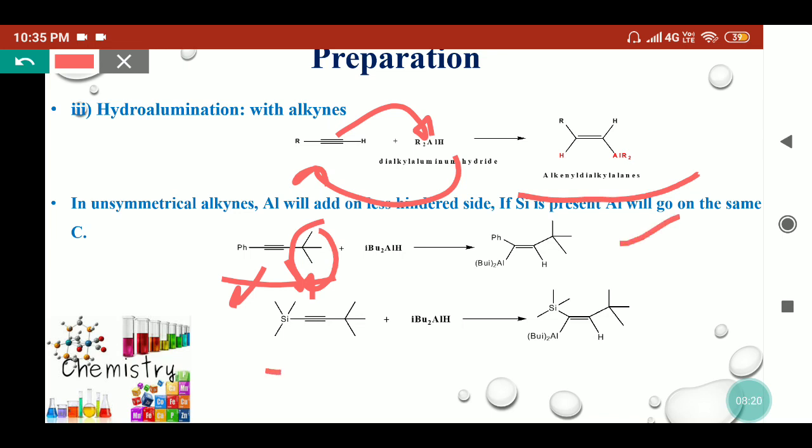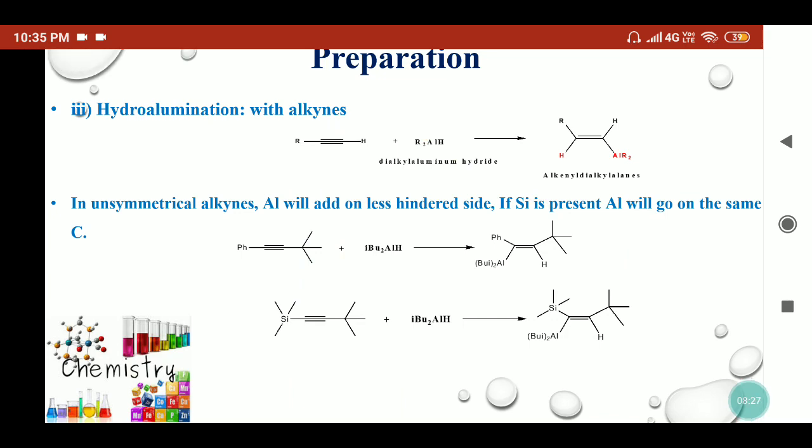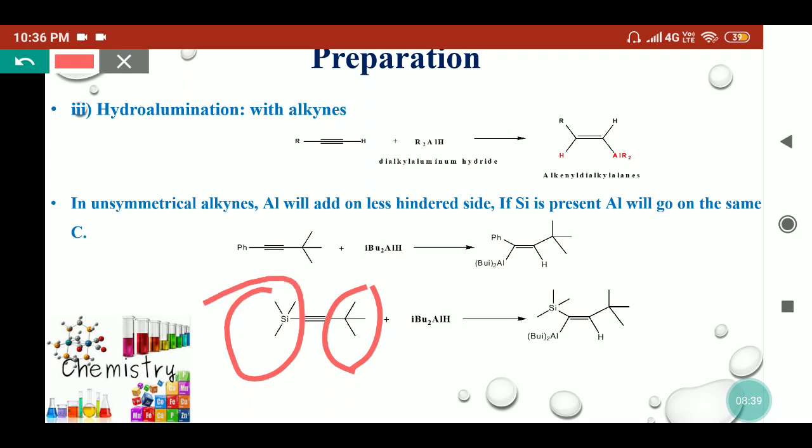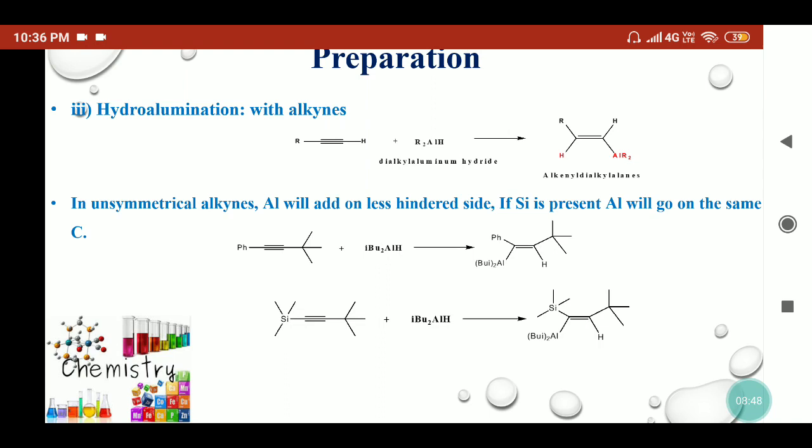If silicon is present in alkynes, then the aluminium will add to the carbon where the silicon is already present. So here we can see in this alkyne, one position is occupied with a tertiary butyl group, and the other position is occupied with a trimethyl silyl group. So the dibutyl aluminium will attach to this carbon and hydrogen will go to this carbon. So by these processes we can synthesize different organoaluminium complexes.